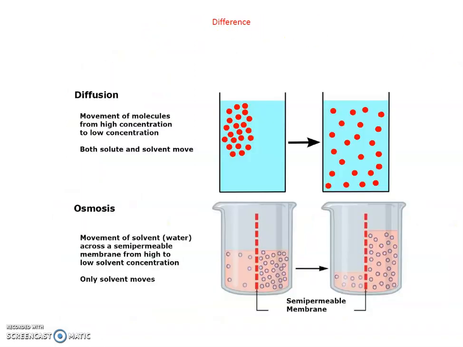The difference between diffusion and osmosis can be clearly seen in these diagrams. Here the molecules are highly concentrated, and they spread, so they are distributed from their higher concentration to their lower concentration, and attain equilibrium. While in osmosis, there is a semi permeable membrane. See, this is the membrane, the partition, the semi permeable membrane. This semi permeable membrane is absent in diffusion.